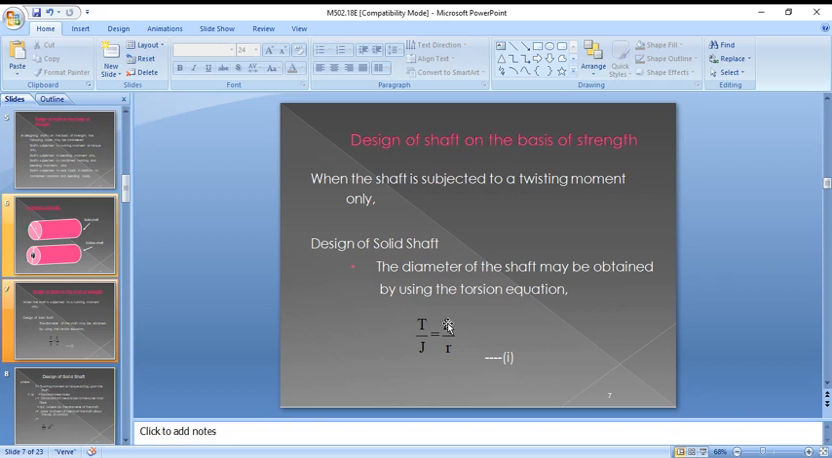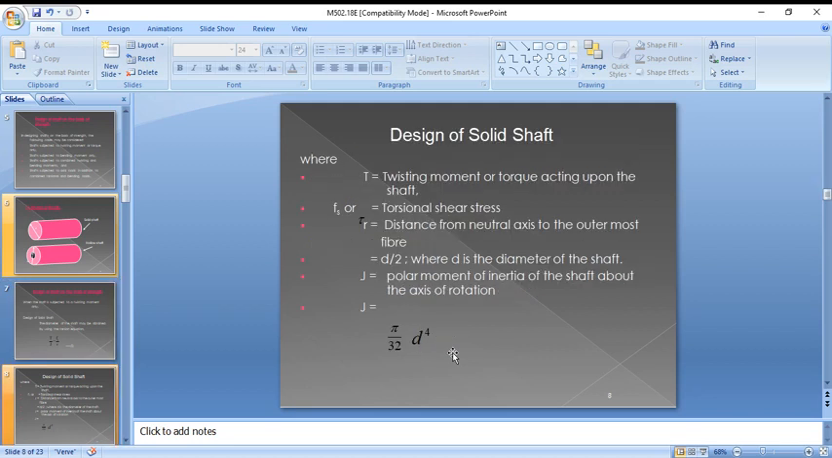So that is nothing but, what is the torsion equation? T by J equal to tau by R equal to G theta by L. But we are considering T by J equal to tau by R. So here what is T? T is a twisting moment or torque acting upon the shaft.